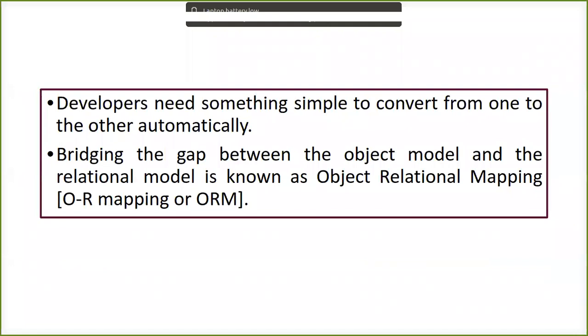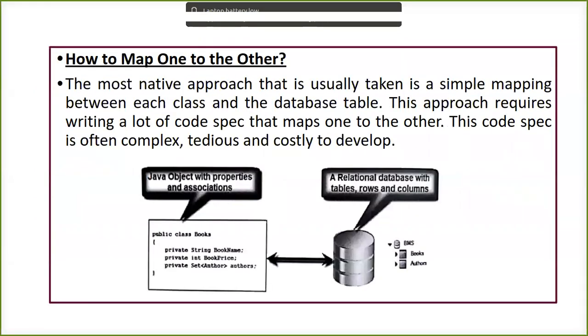For that need, we have a specific tool and API, that is ORM, object relational mapping. When we bridge the gap, reducing it between the object oriented model and the relational model, that is called object relational mapping. How are we going to map one to the other?